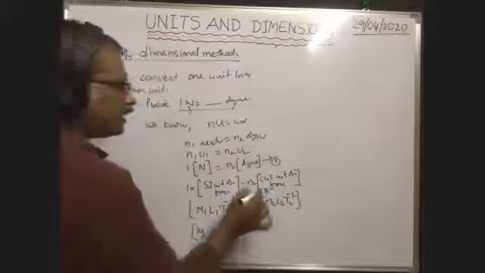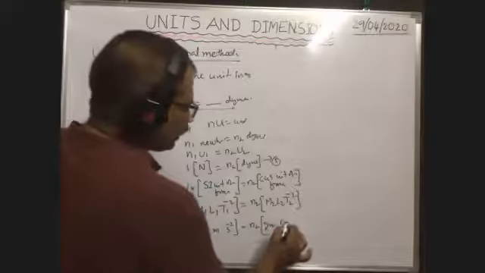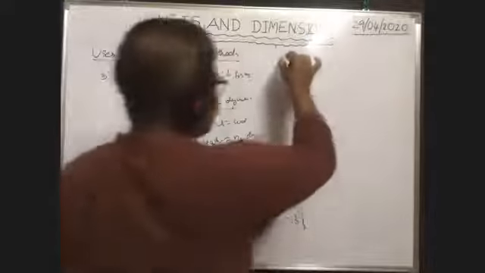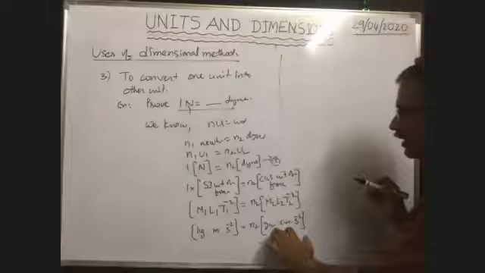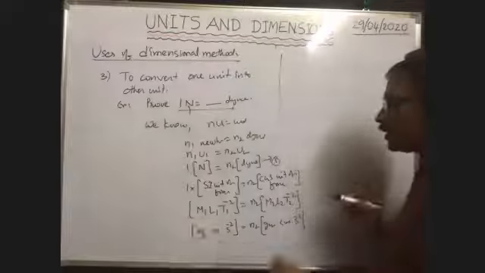M2 means the CGS unit of mass, that means gram. L2 means centimeter. T2 means second only, second to the power of minus 2. These are in CGS system, these are in SI system. You convert these also into CGS system.